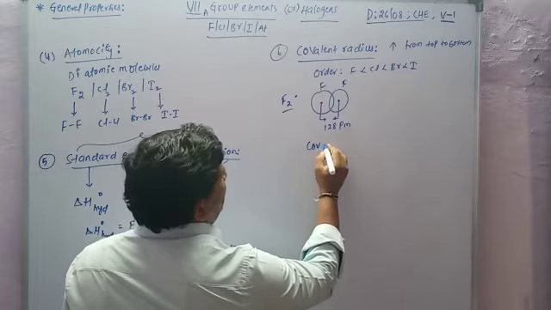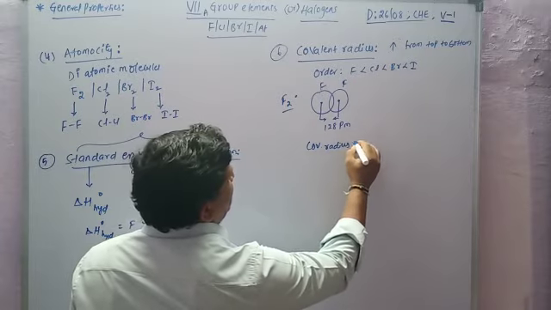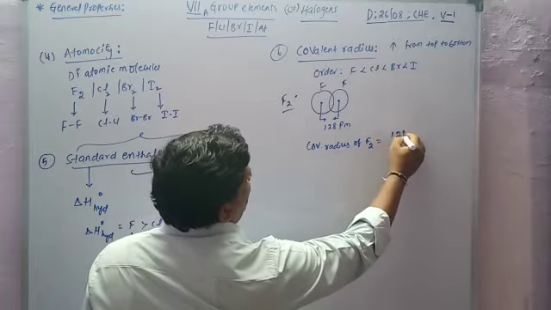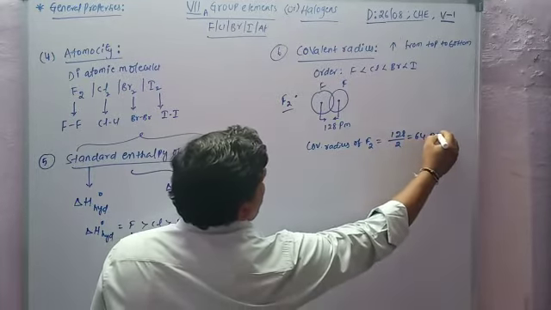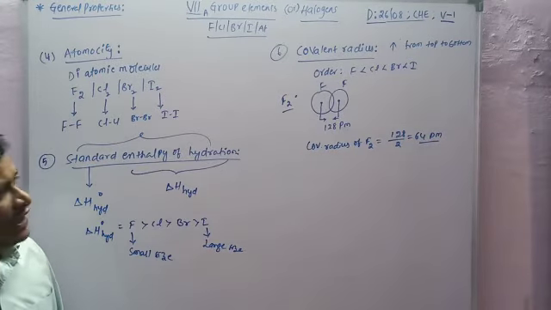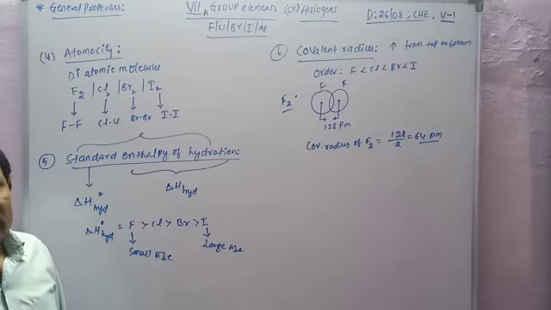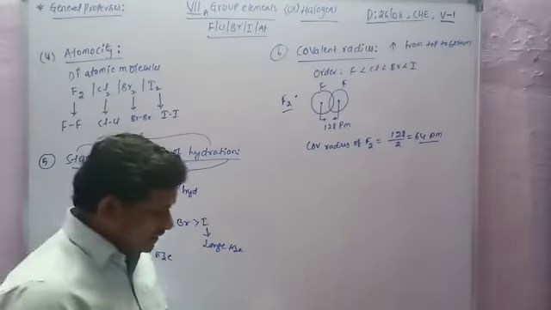So the covalent radius of fluorine is equal to 128 by 2, which is 64 picometers. So it is half of the internuclear distance. Then from top to bottom, what happens to size? Size increases, then internuclear distance increases. As internuclear distance increases, the covalent radius also increases.